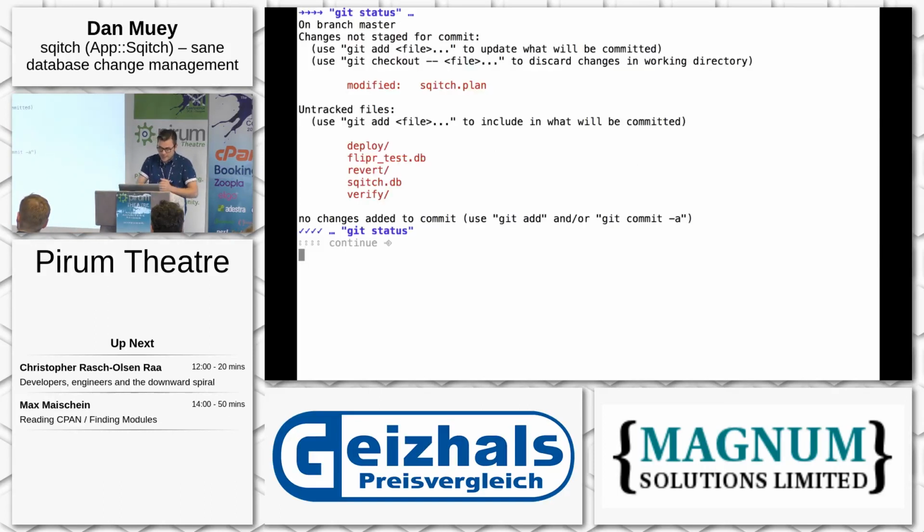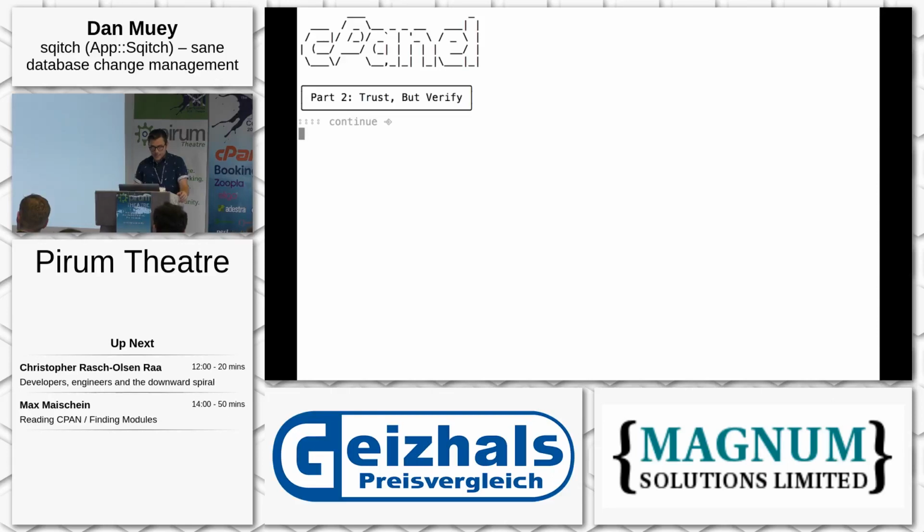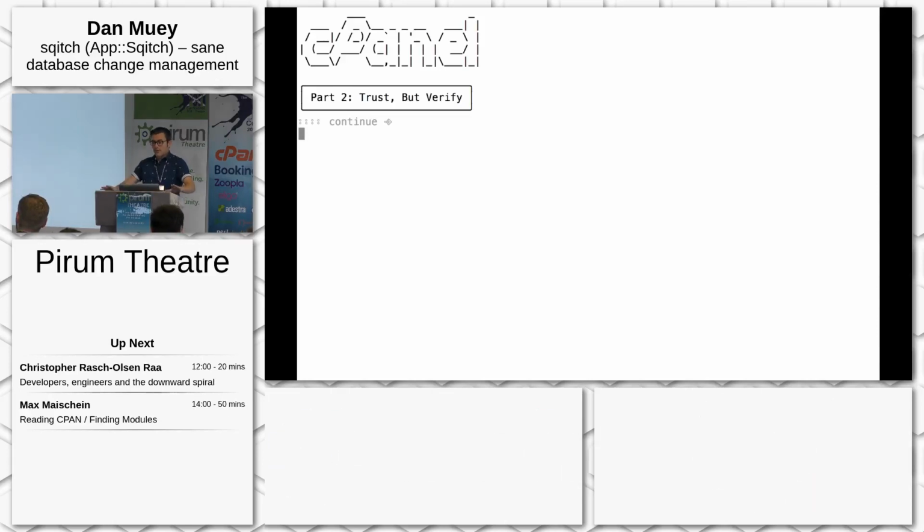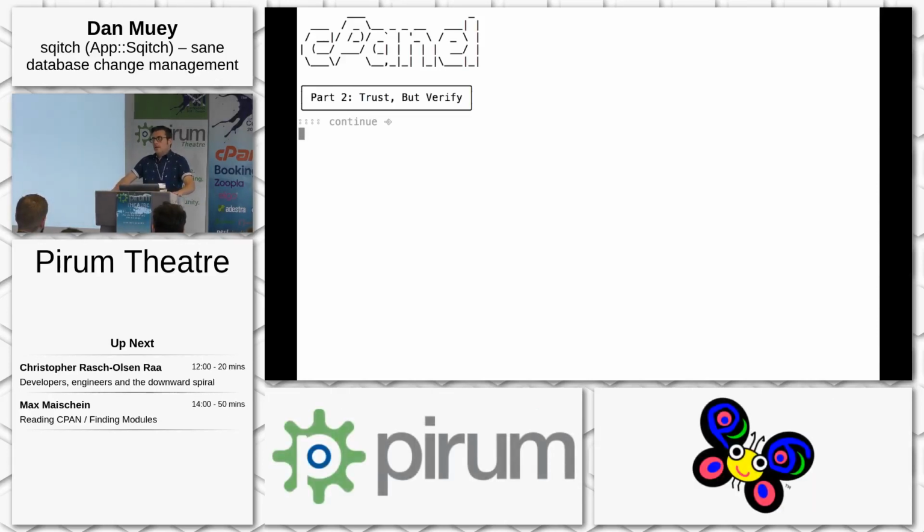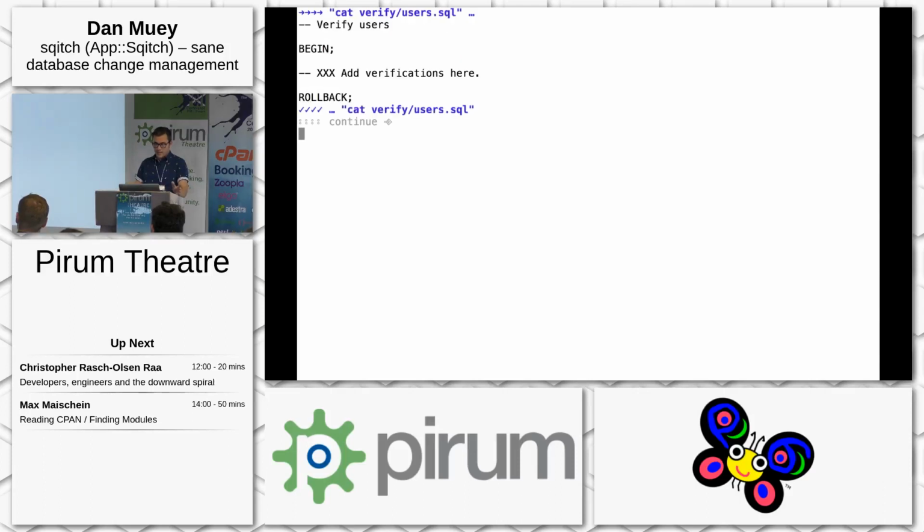All right, so back to our change. If we look, sqitch plan is modified. We have a couple of DB files and untracked files in those directories, which is good so far. But we didn't do the verify part. And that's a good policy to have, is trust that everything works when there's no errors, but just go ahead and verify.